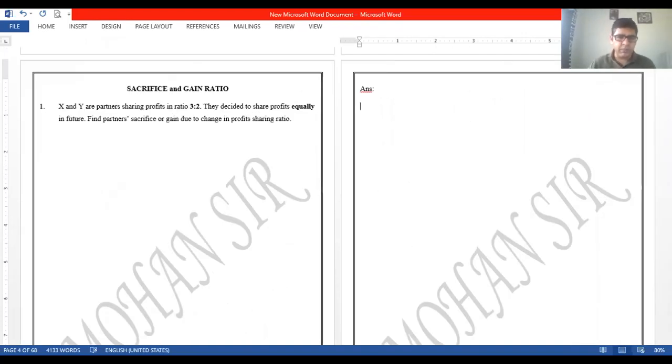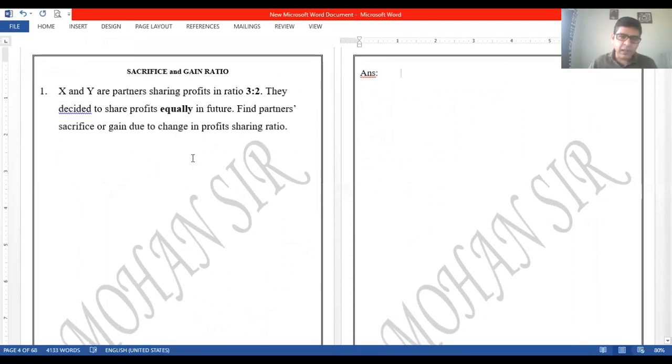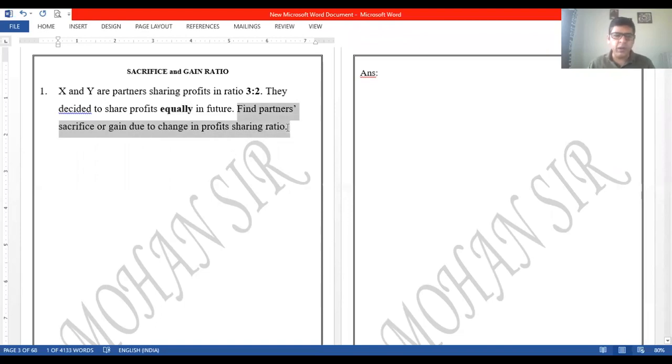Now how to solve the sum, right? Sacrificing and gaining ratio के sums हैं. Question number 1. X and Y are partners sharing profits in the ratio of 3:2. Okay, that's the old ratio given. They decided to share profits equally in future. Equally matlab because there are two partners, so 1:1 रह जाएगा. Find partners sacrifice or gain due to the change in profit sharing ratio. A very basic sum to start with, right?